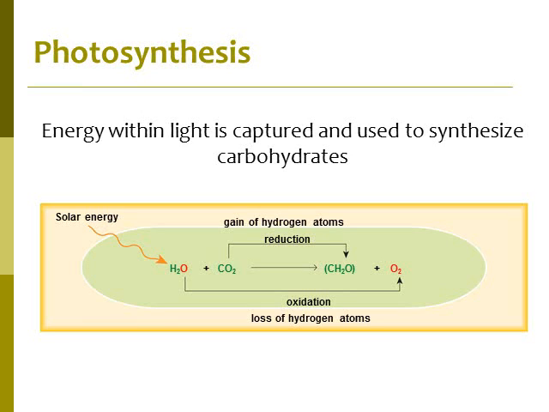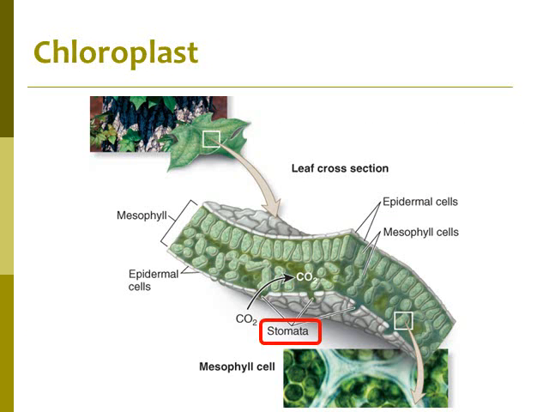Okay, so now we kind of have this bigger picture of how photosynthesis and cellular respiration fit into the biosphere and ecology. So now we're going to get into photosynthesis and look at the little details of it. So remember, we need solar energy, water, and carbon dioxide. We need those three things in order to make our carbohydrate, our glucose, and then we also get oxygen that's produced as a byproduct.